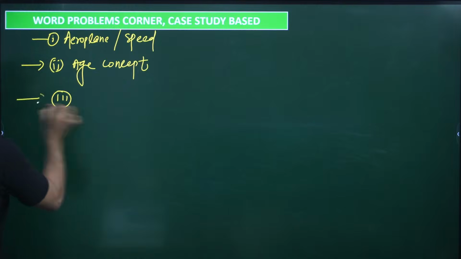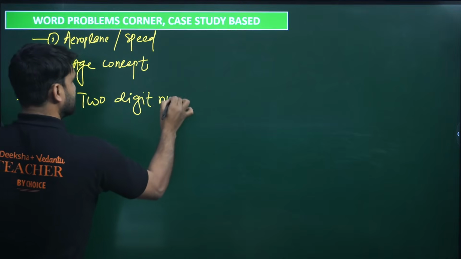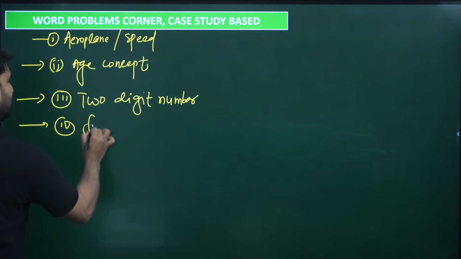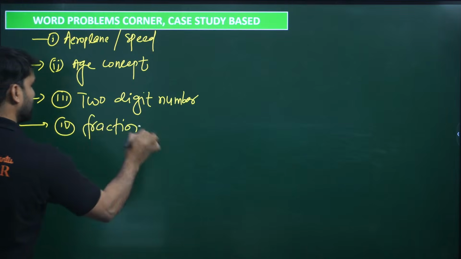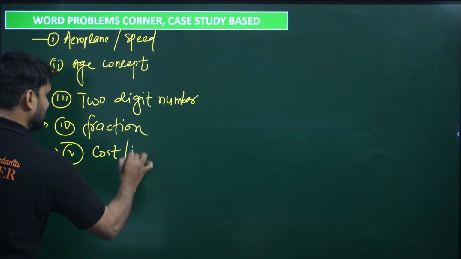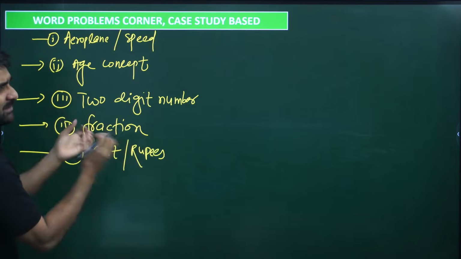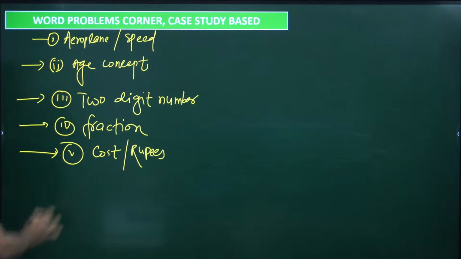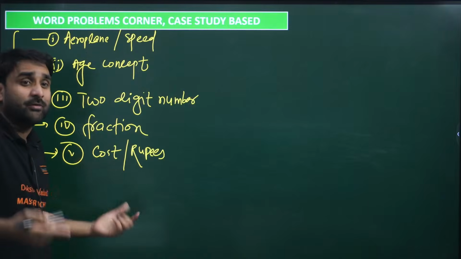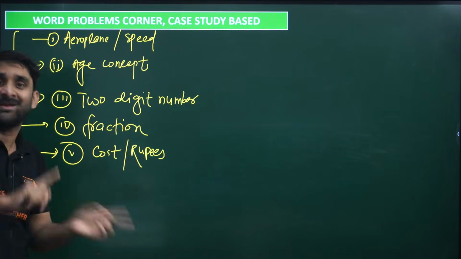Third, my dear, 2-digit number concept, 2-digit number questions. Fourth, my dear, fraction based question. Fifth, my dear, cost and rupees. Cost and rupees means when we buy something at the rate of something, that question. So in this particular chapter, my dear, there is a huge possibility that you may get questions from word problems: aeroplane question, age concept, 2-digit number and fraction.